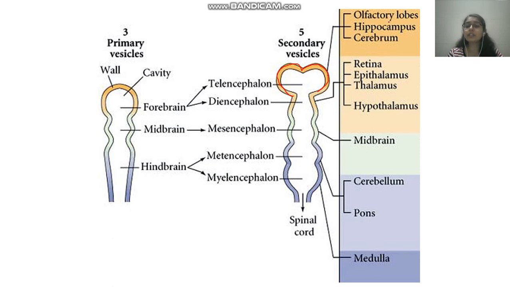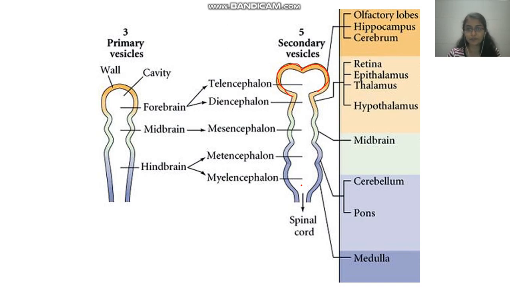The diencephalon will give rise to the hypothalamus, thalamus, epithalamus, and the major part of your optic tract, retina, and eyeball. Then the mesencephalon will give rise to the midbrain. The metencephalon anteriorly will form the pons, and posteriorly two pouches which form the cerebellum. And the myelencephalon will give rise to the medulla, the lowermost part before the spinal cord starts, and the entire thing continues as the spinal cord.